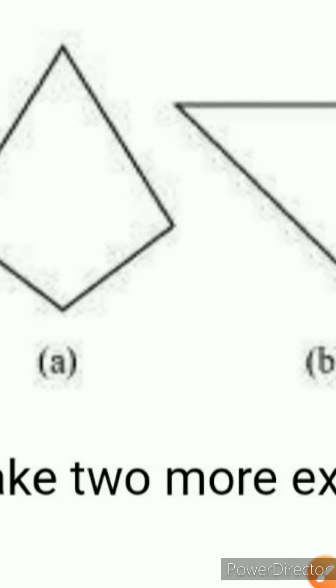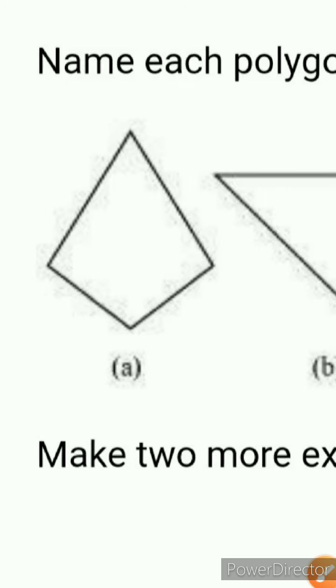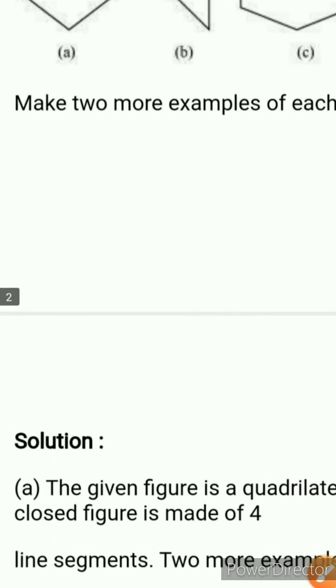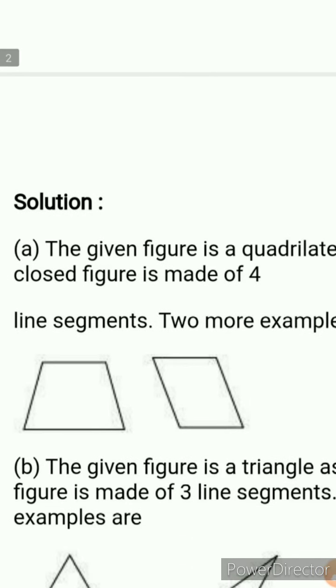As you can see here we have 1 2 3 4 line segments. So that's why it's a quadrilateral. इसमें 4 line segments हैं, तो ये polygon आपका quadrilateral होगा. 4 line segments quadrilateral, 3 line segments triangle. Clear? So that is your quadrilateral. Now let's check any 2 examples of quadrilateral.